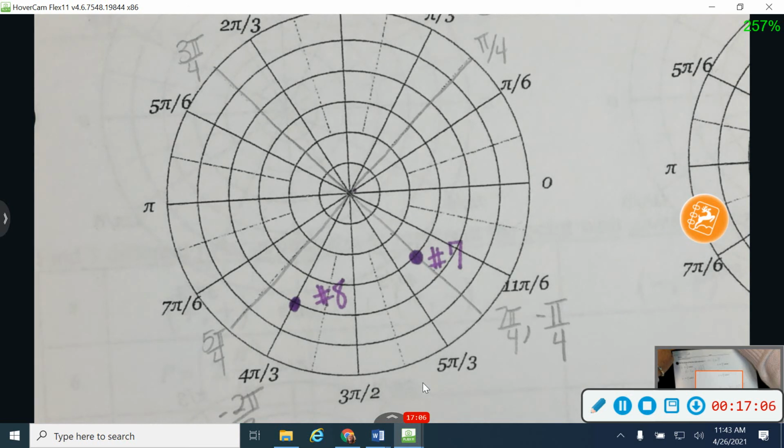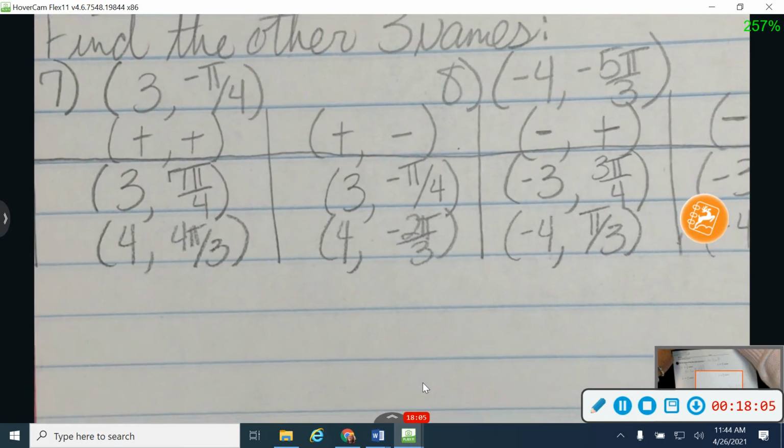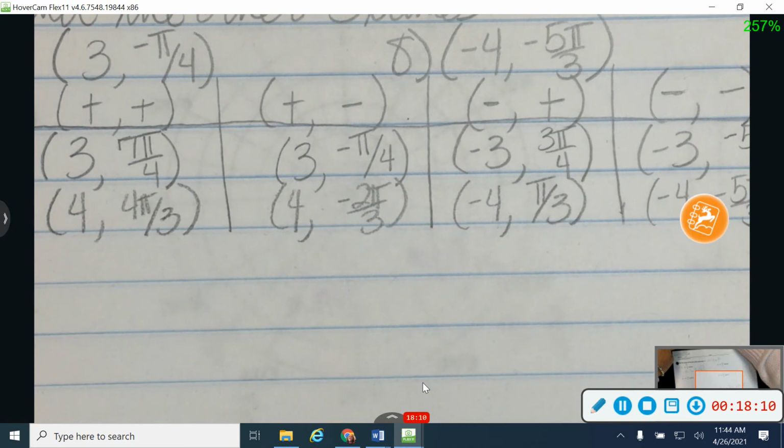No hurry, but when you're ready to check your point, that's where your point should be. No hurry, but when you're ready, check yours. That was kind of fast.